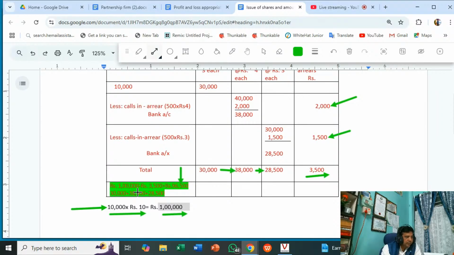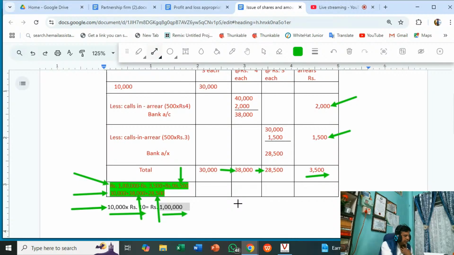Our company has received 30,000 on application, 38,000 on allotment, and only 28,500 on final call. The amount which is not received will be the call scenario. All right, this is how things have been explained to you.